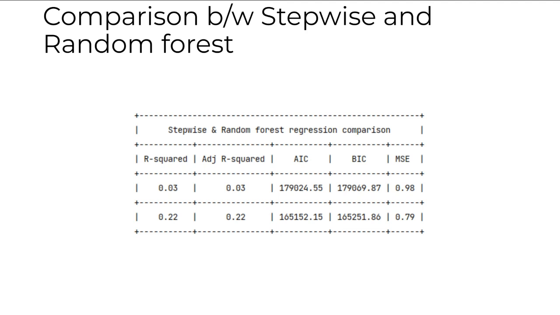And for stepwise regression, it stands at 22%, which is significantly better than the random forest model. Also, AIC, BIC values have improved compared to the random forest model, indicating better model performance. Also, if you can see, MSE is better for the linear regression OLS model.